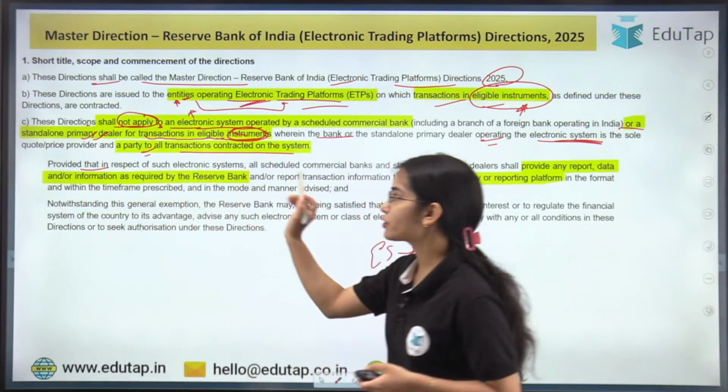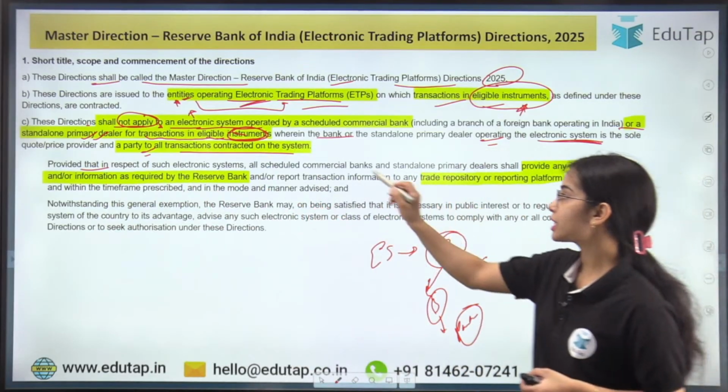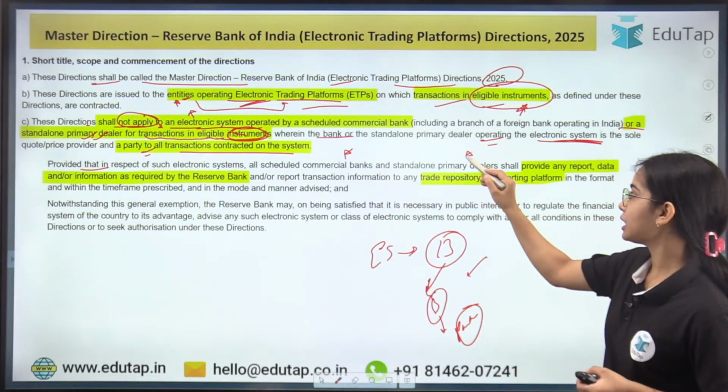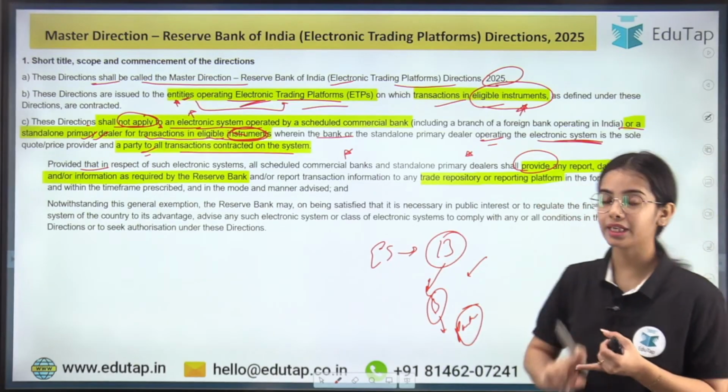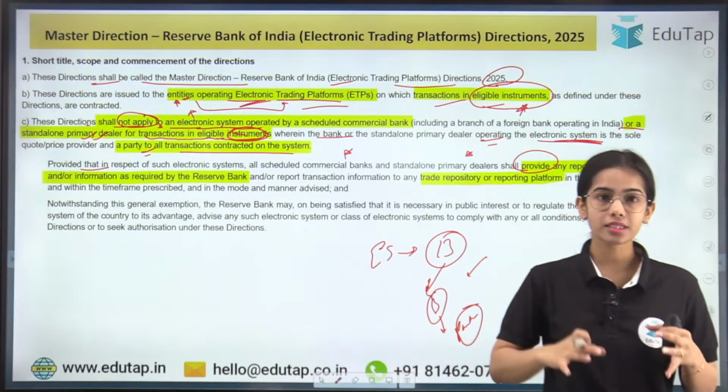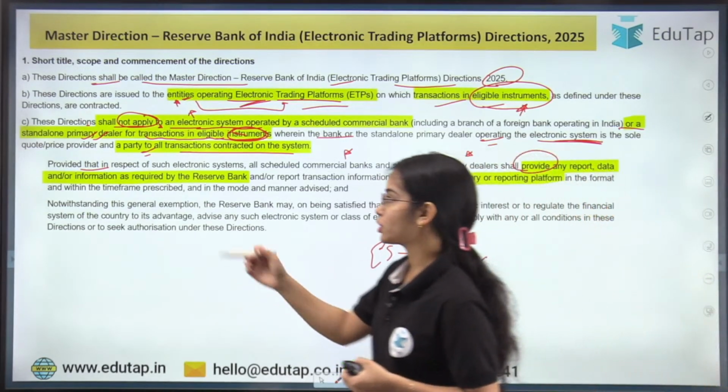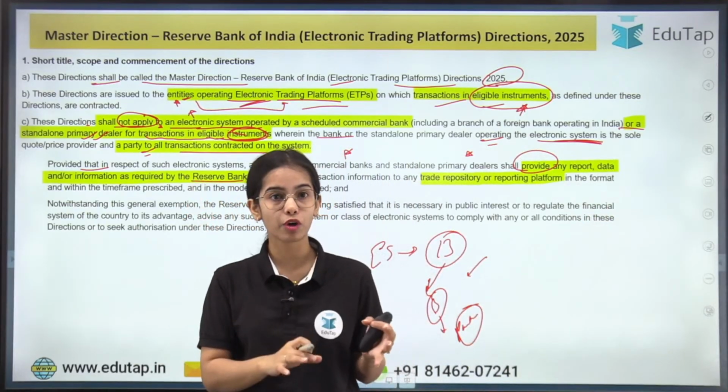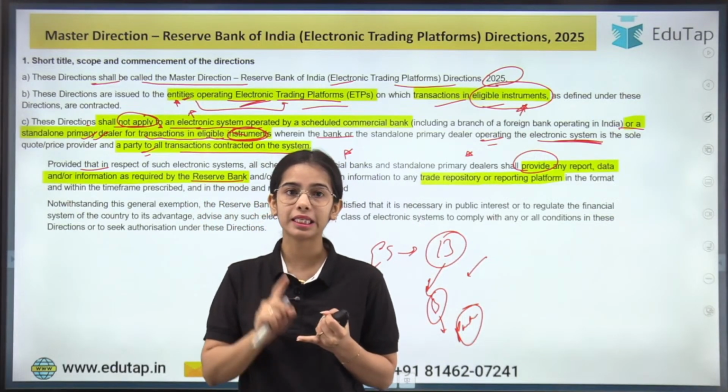Provided that in respect of such electronic system, all scheduled commercial banks and standalone primary dealers shall provide any report, data, or information that is asked by the Reserve Bank of India. So if the Reserve Bank of India requires any information, that has to be provided by these entities.